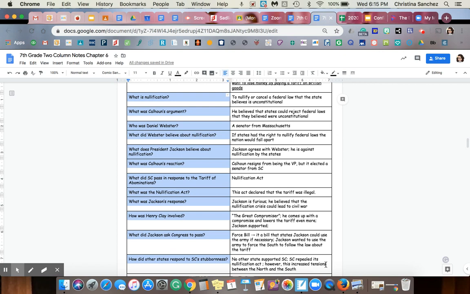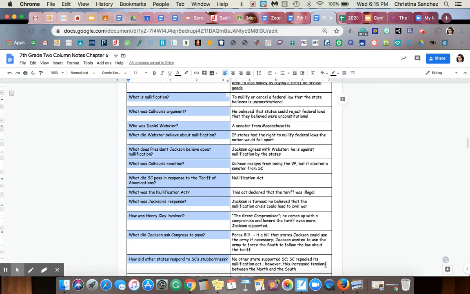Now, President Jackson believed that nullification, his opinion was the same as Webster, so he was definitely against nullification by the states, which brought him and Calhoun into a huge argument. And Calhoun's reaction was he actually resigned from being vice president and decided just to be a senator from South Carolina instead. So this caused a huge split between Calhoun and Jackson.